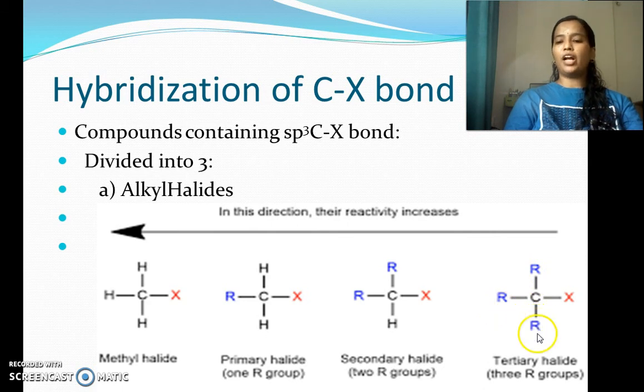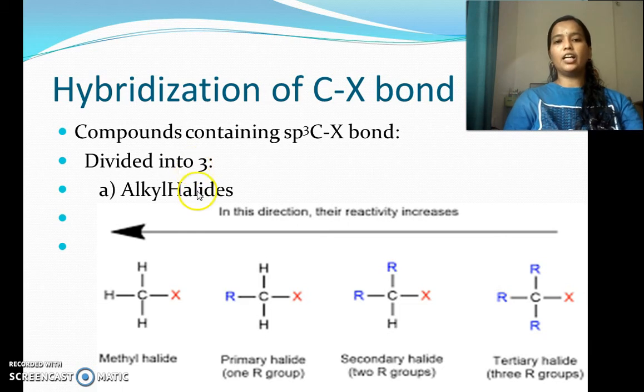Then it is known as tertiary alkyl halide. That is, the halogen atom is bonded to an sp3 hybridized carbon which is bonded to three alkyl groups. Then it is known as tertiary alkyl halide. These three R may be the same or different. This is alkyl halide.